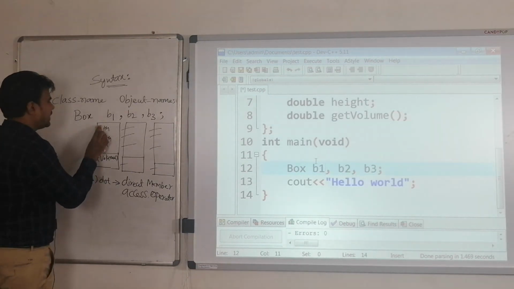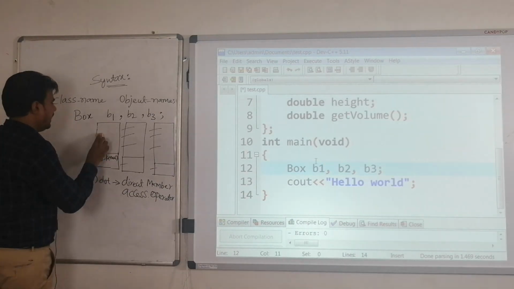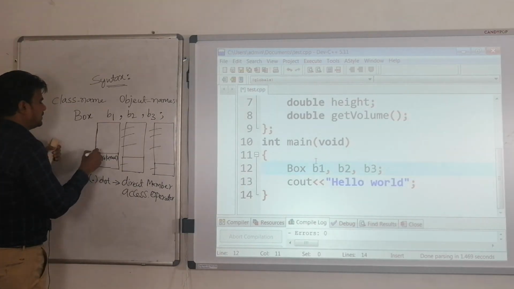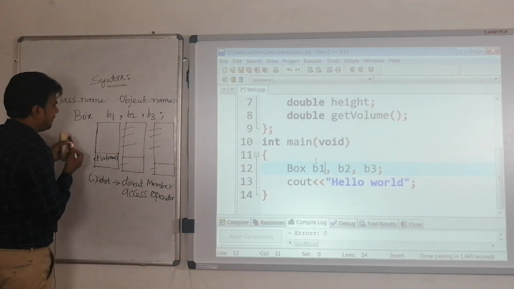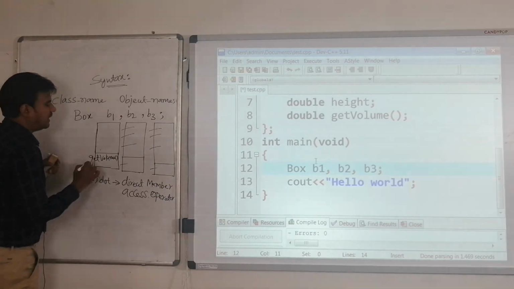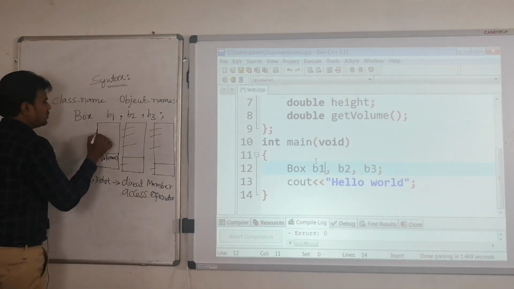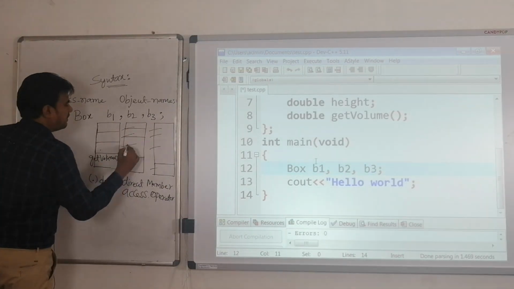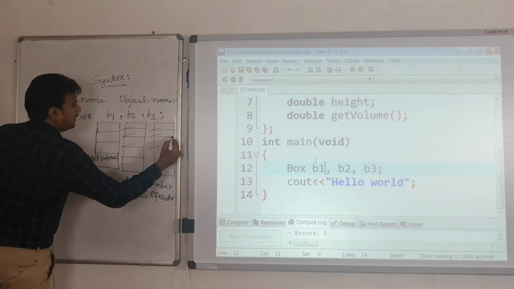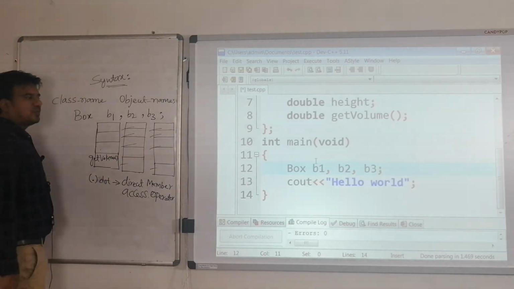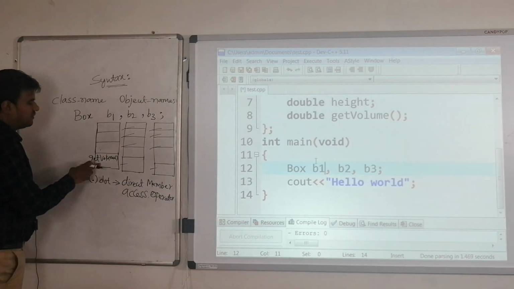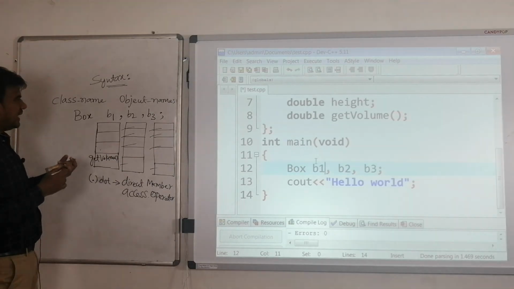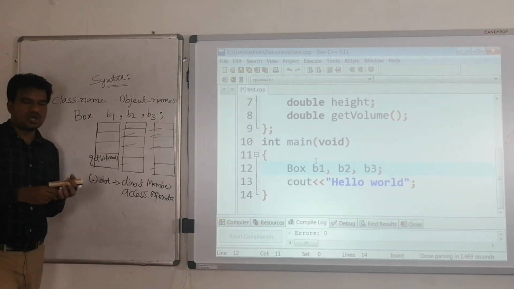All objects have 3 data members in them: length, breadth and height, and all have getVolume as a method. So I am taking this one for length, this for height and this for breadth. Here also the same thing, 3 partitions. In every object I am taking 4 partitions actually, 1 for the method and 3 for data members. So quickly I will initialize using this dot operator.